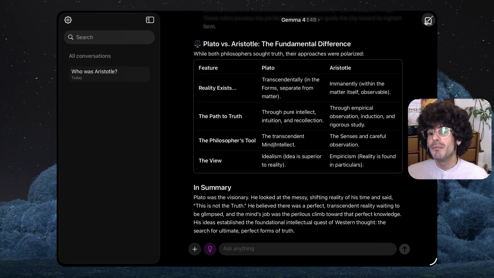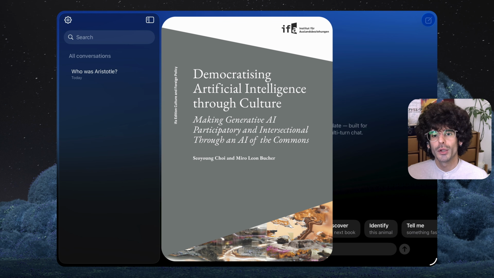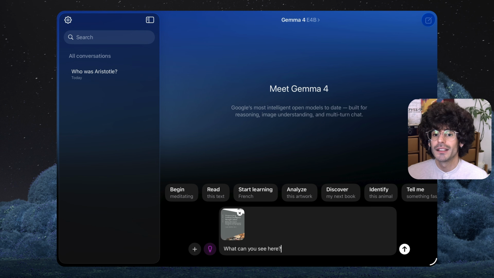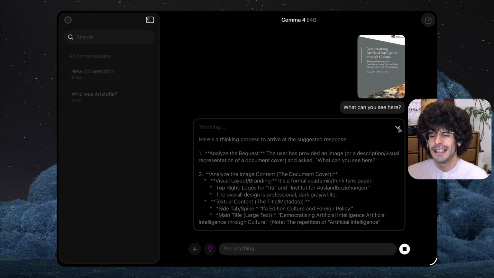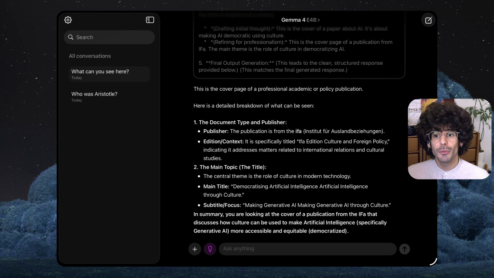Next, we can check the image feature. For this first test, I upload the cover image of a study I co-authored, which you can find in the video description. With thinking mode activated, the AI model first figures out that it's a document cover and extracts the text. So this can be helpful for translation tasks, for example. In the final output, it pretty accurately summarizes the information we can get from the text on the cover.